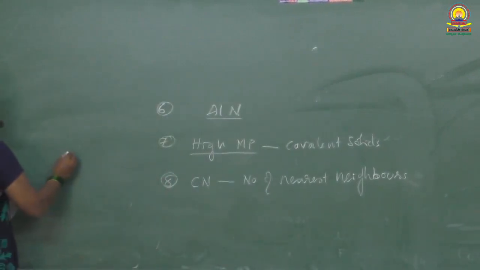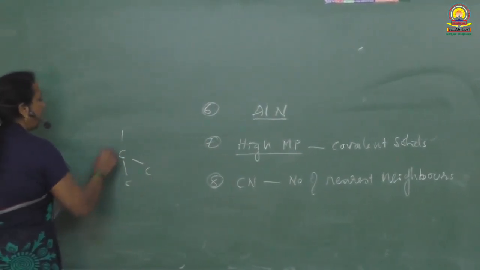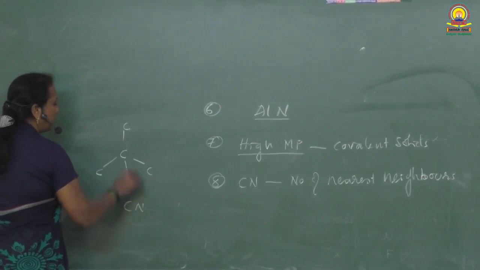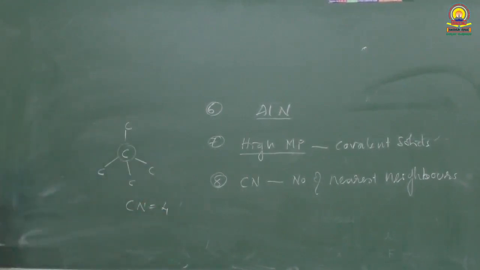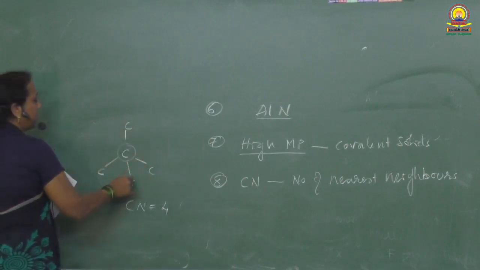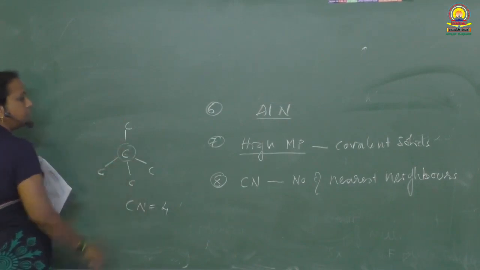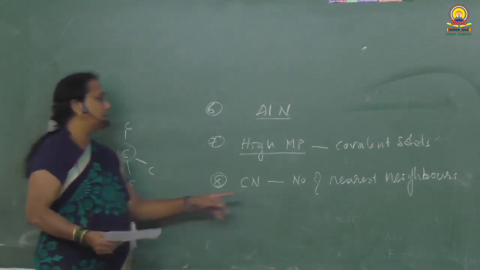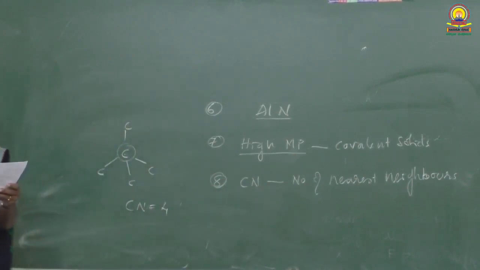See, if carbon is bonded with 4 other carbon atoms, then I say the coordination number of this carbon is equal to 4. The number of atoms directly attached to a given atom are its neighboring atoms, and that number is nothing but coordination number.